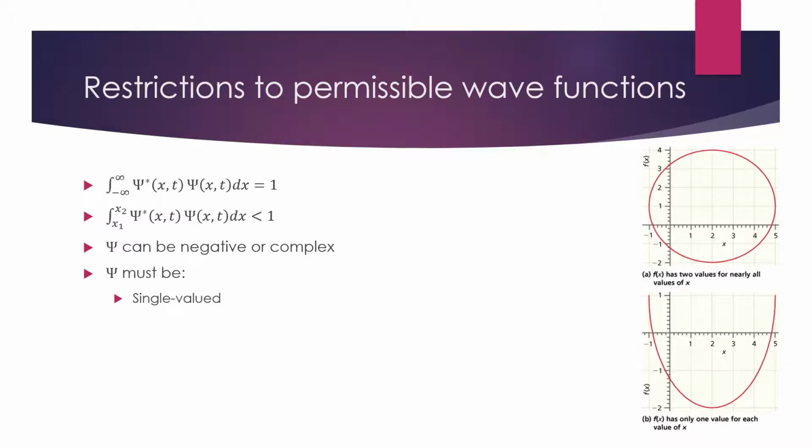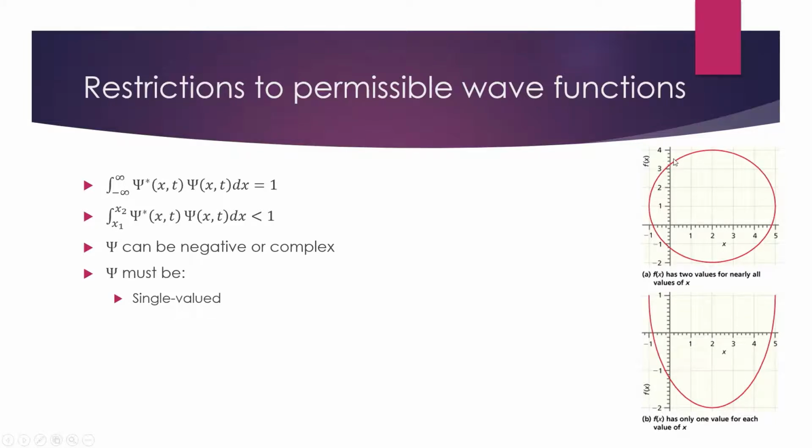Now, these are the typical functions that we're used to working with from math. So for example, this function here is single valued at every single x point. There is only one y. Functions like a circle do not fulfill this demand. So for example, at this point x equals 2, there is a y equals -2 and a y equals 4.